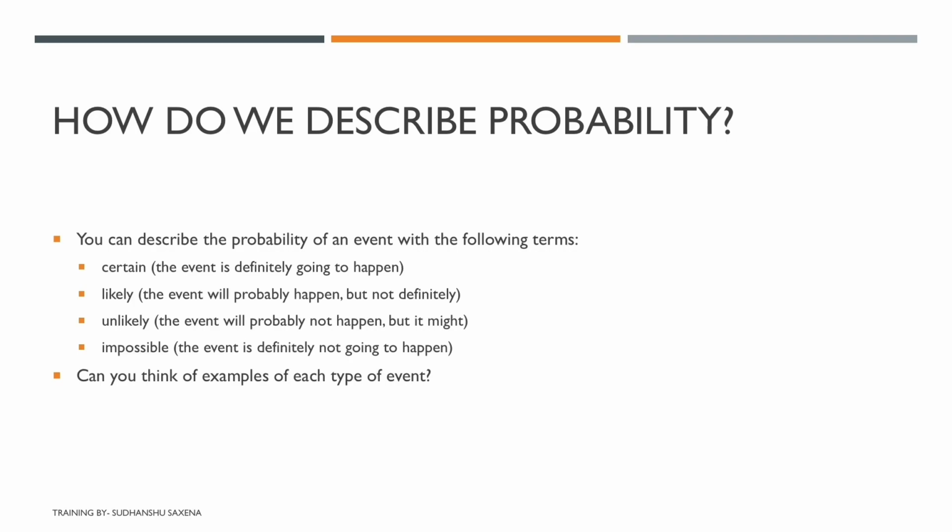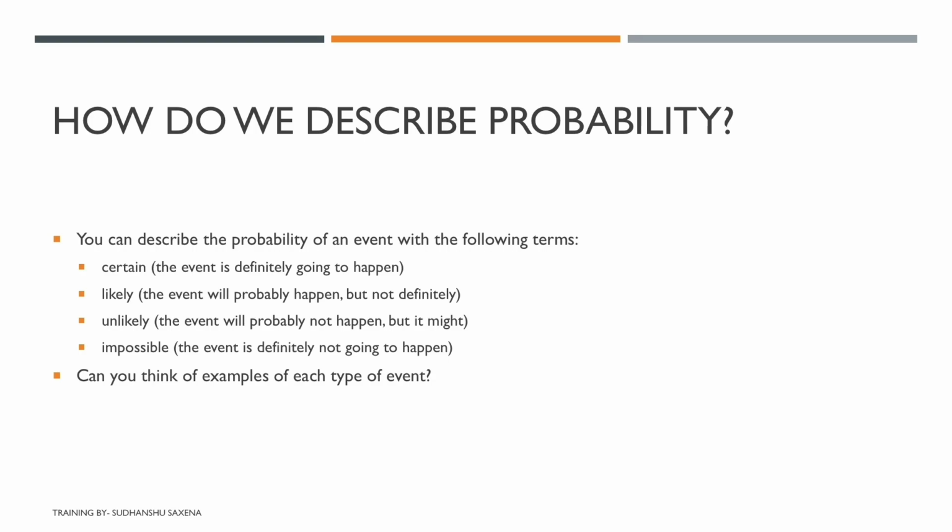Unlikely means that the event will probably not happen, but it might. So if I'm going to office, I will probably not get late, but I may get late in case of some events, right? And something which is impossible, for example, that I will be able to gain the power of 20 humans.